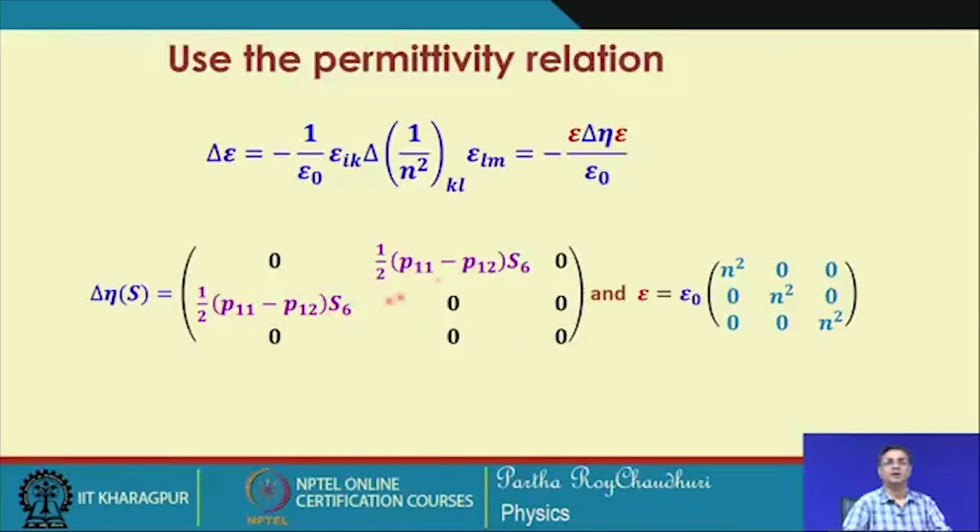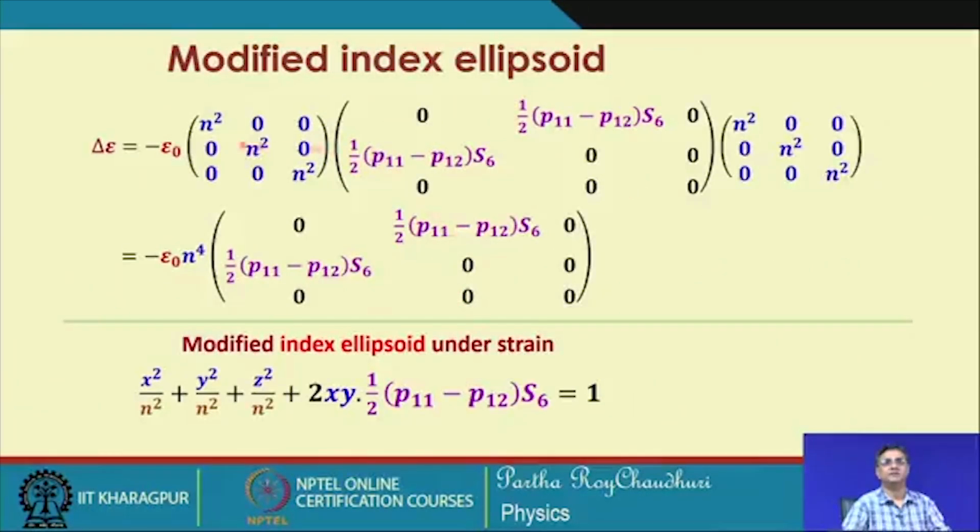And this is the change in the impermeability tensor. If I now pre-multiply and post-multiply with these two and divide by epsilon 0, we get this equation. It is only the three diagonal elements that will be multiplied, so this will be there, this will be 0, and the rest are 0.